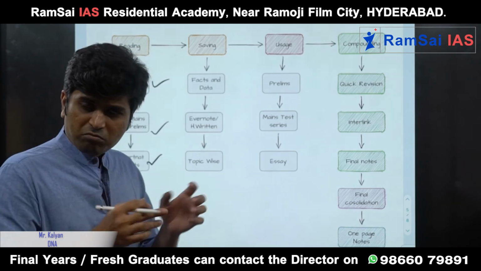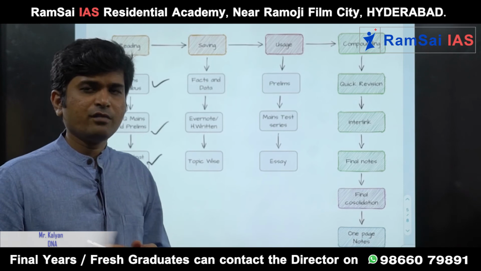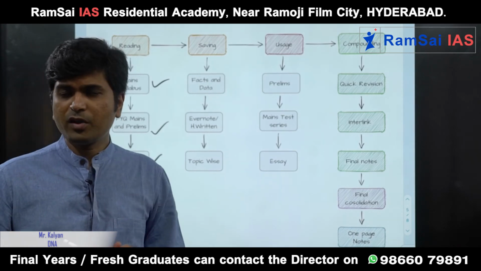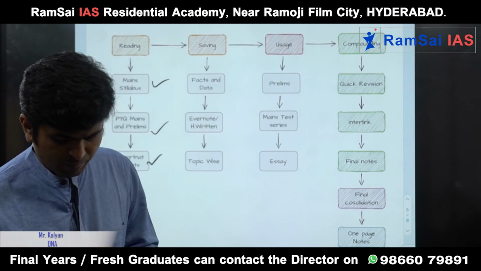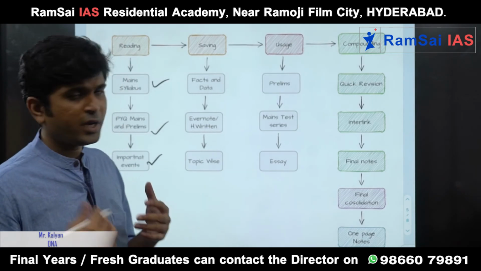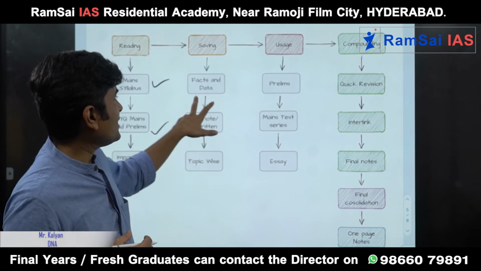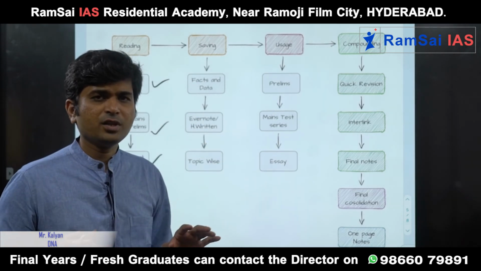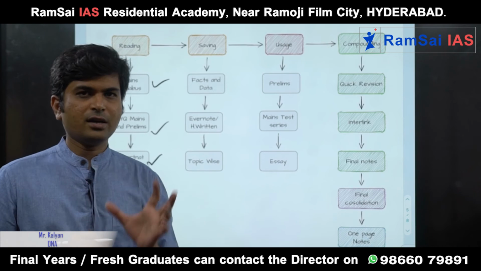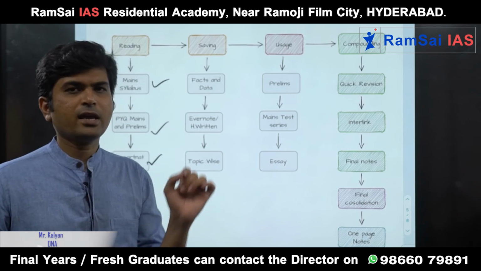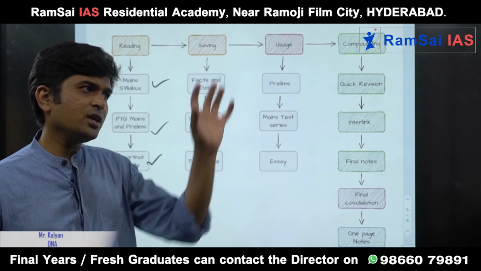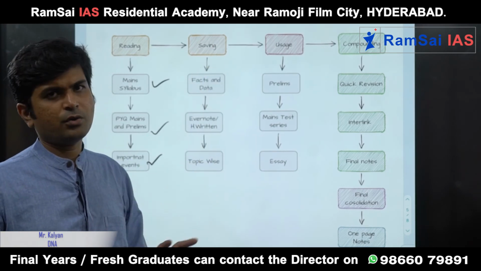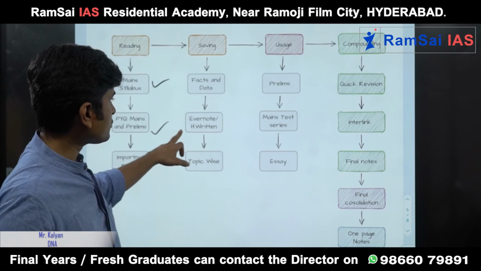Next, every day you read the newspaper for 1.5 hours, that is totally fine, but after 1.5 hours, what is the important thing? You need to save the newspapers. How to make notes? The important thing is you don't have to write each and everything. You need to only note down facts and data. India's rank in the Human Development Index is this, you write it down. All the theory that is given in the columns, you don't have to read.